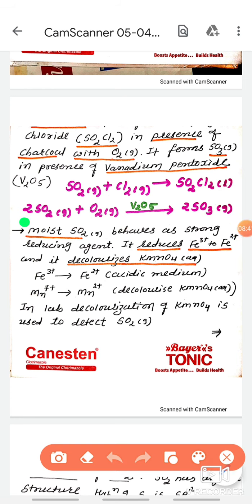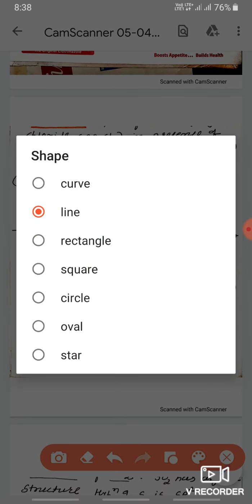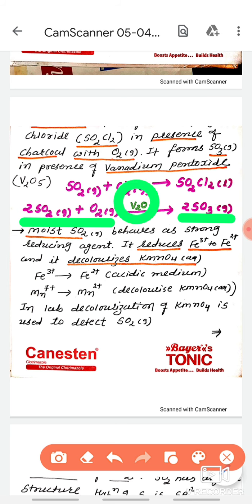Second reaction is when sulfur dioxide is further oxidized and converted into sulfur trioxide in the presence of vanadium pentoxide. This vanadium pentoxide is an important catalyst, and this reaction is the key reaction in the manufacturing of sulfuric acid by the contact process. Sulfur dioxide is further oxidized and converted into sulfur trioxide in the presence of vanadium pentoxide.